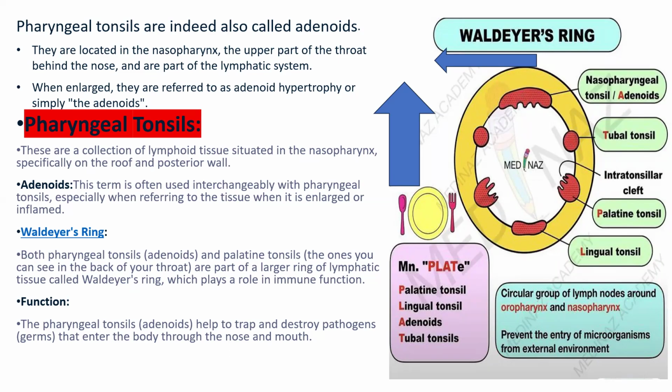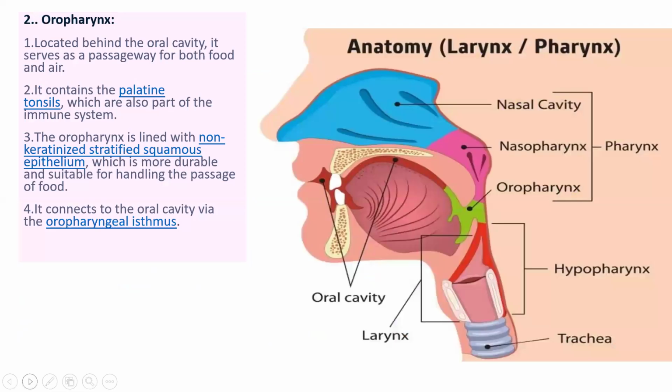Mnemonics are given to remember this: PLAT. P for palatine tonsil, L for lingual tonsil, A for adenoids, and T for tubal tonsil.